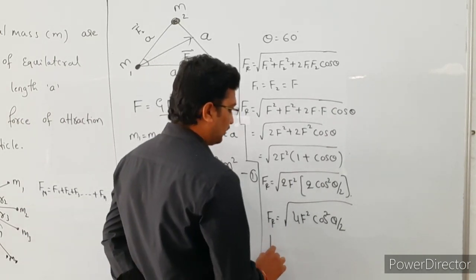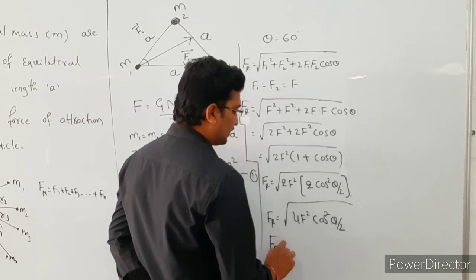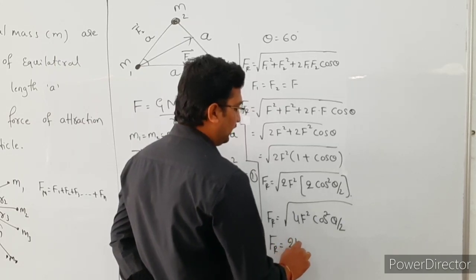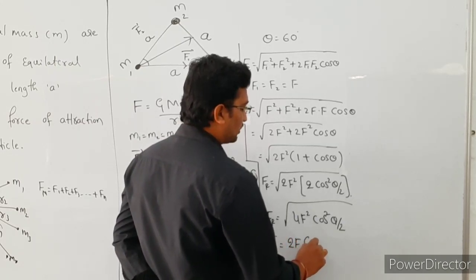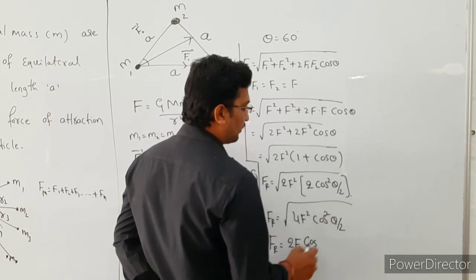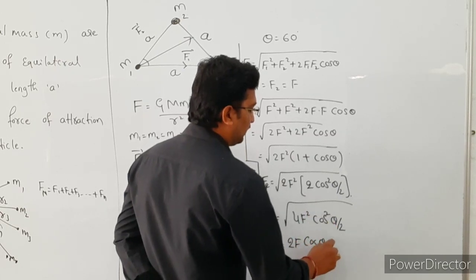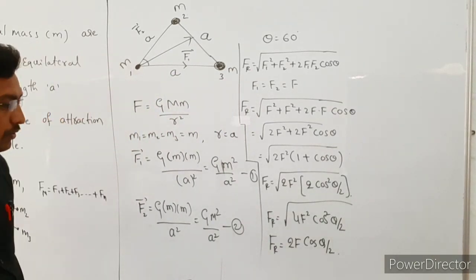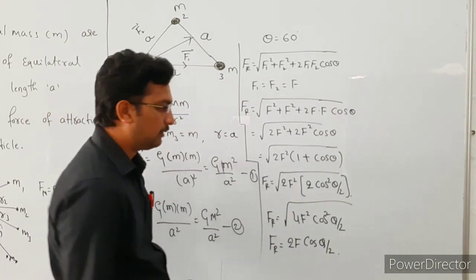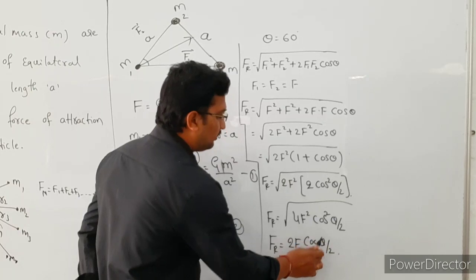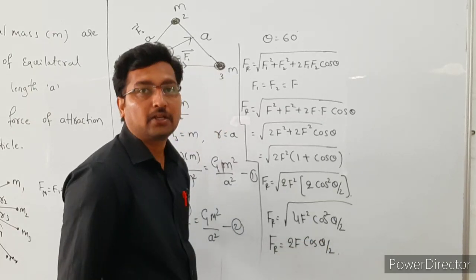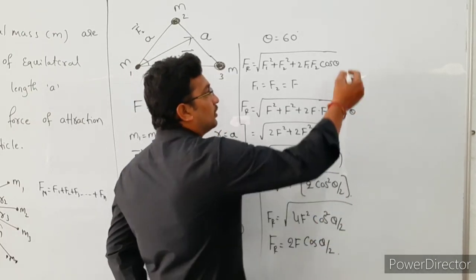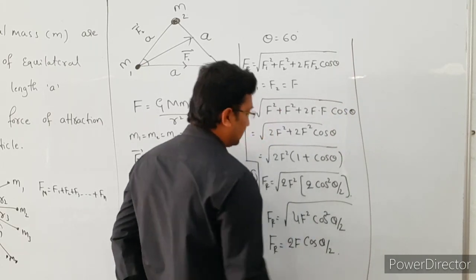Taking the square root of this, the resultant force is equal to 2F cos theta by 2. Here what is the theta value? Theta is 60, so 60 by 2 is 30.